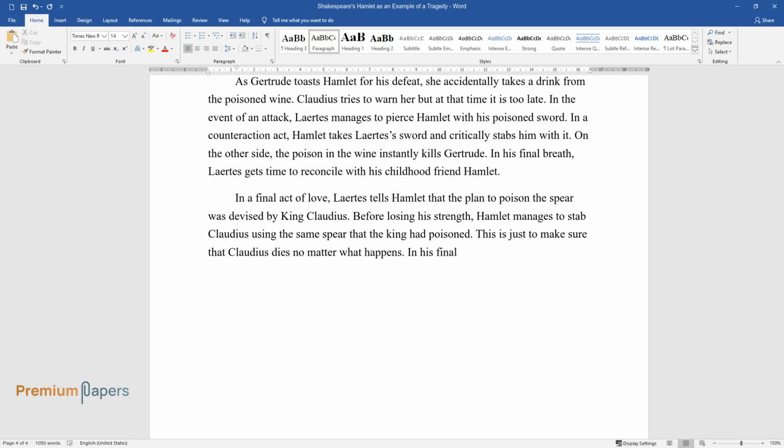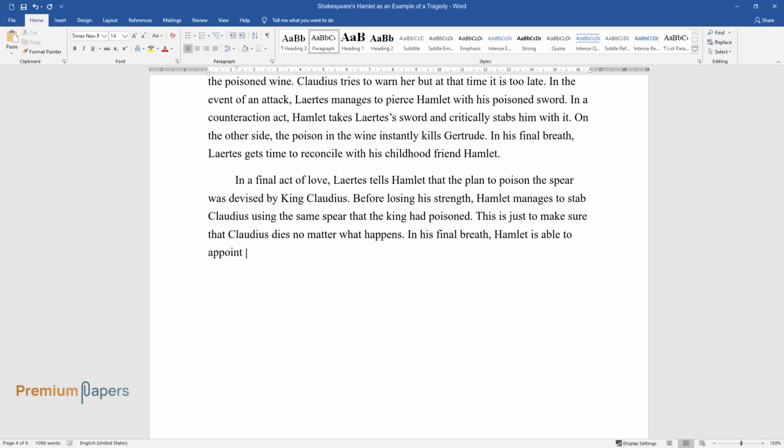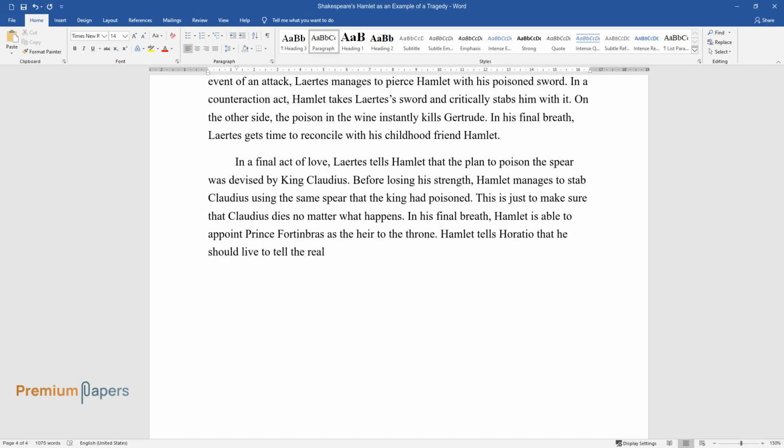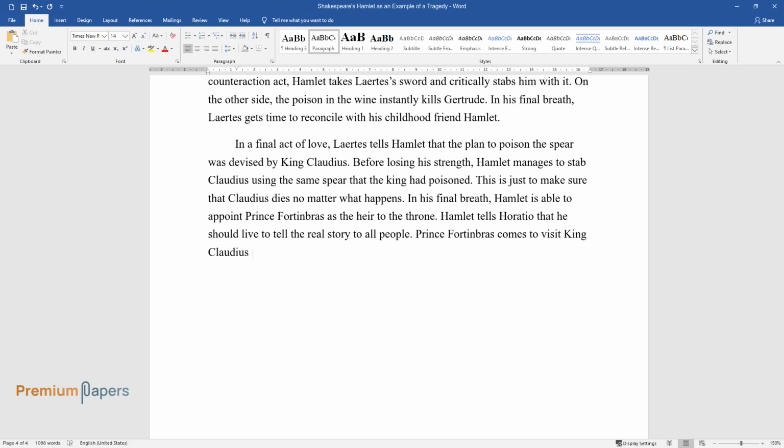In his final breath, Hamlet is able to appoint Prince Fortinbras as the heir to the throne. Hamlet tells Horatio that he should live to tell the real story to all people. Prince Fortinbras comes to visit King Claudius and finds that Laertes, Gertrude, Claudius, and Hamlet are all dead.